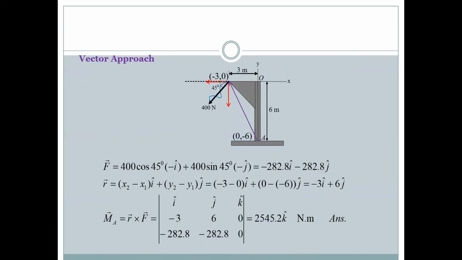Now the vector approach. As we have seen the scalar approach, the vector approach is taken as 400 cos 45 in the i direction and minus sin in the j direction, where we can find 282.8 i minus 282.8 j. In vector quantities, r is equal to (x2 minus x1) i plus (y2 minus y1) j. So we can take it as minus 3 comma 0 and 0 comma minus 6, where we can find two vectors. From these two vectors, we will get the same answer for the moment. So the moment will not vary between the scalar approach and the vector approach.